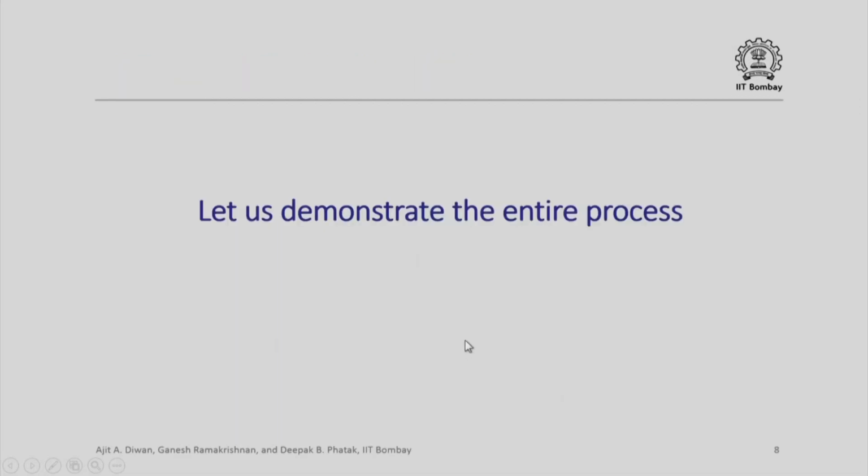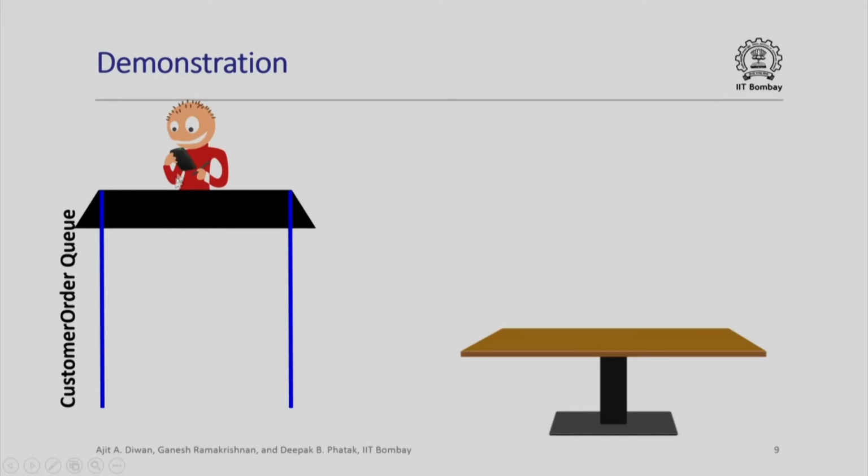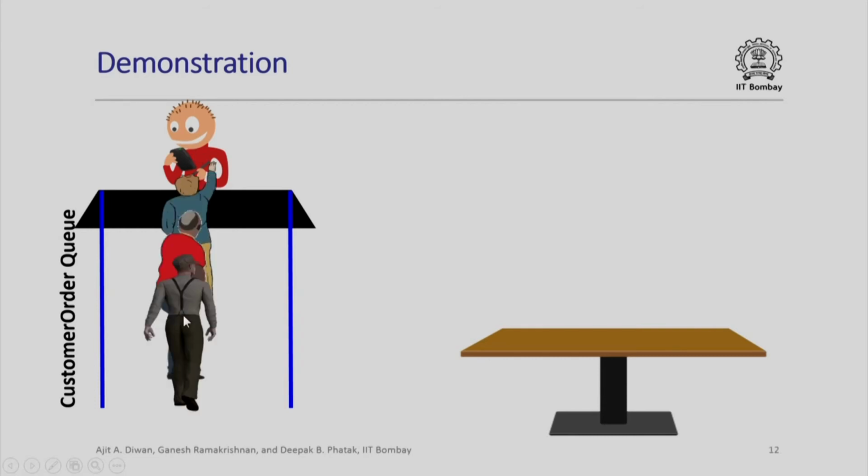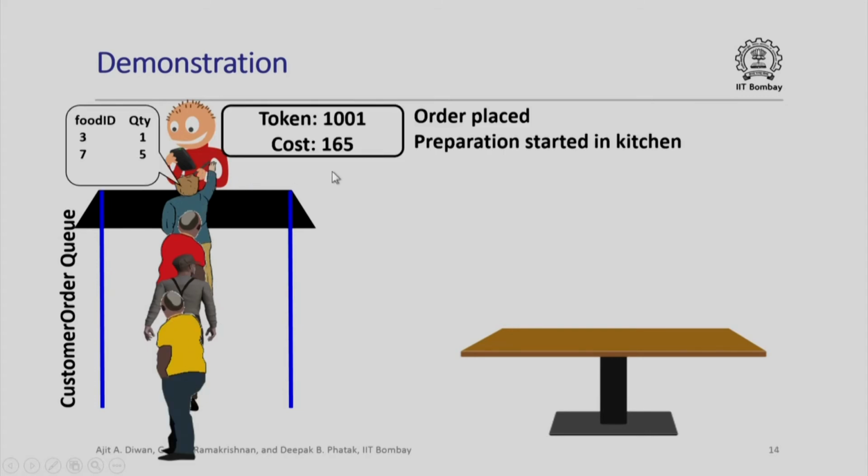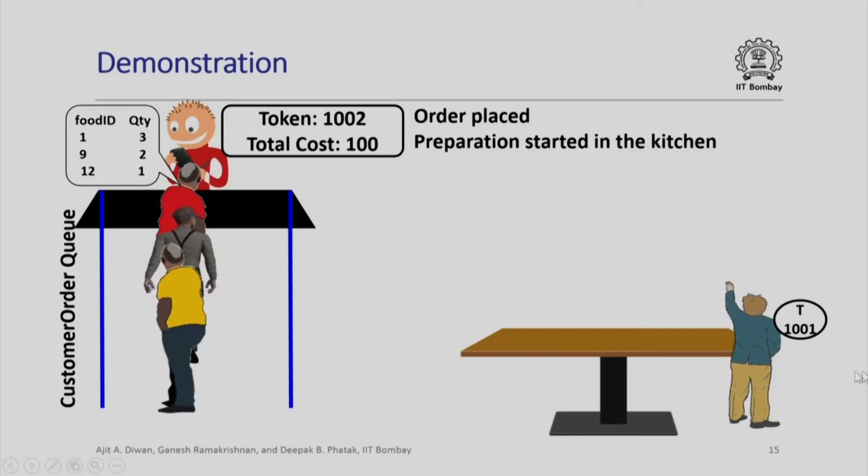Let us demonstrate this entire process. So, here is the person from the restaurant standing here waiting for customers. The customers come one by one. Let us assume that there are 4 customers who have joined this queue. The first customer is placing the order. When the order is placed, the customer will specify food ID and quantity. He gets, let us say, token number 1001 and cost is, let us say, 165. Order is placed. Now, preparation is started in kitchen because the order is sent immediately to that array for kitchen which stores all the orders. This customer comes and waits at this table, waiting for the order to be dispatched.